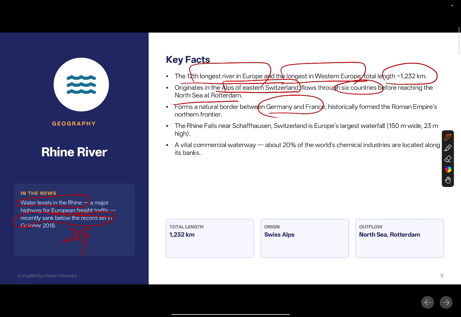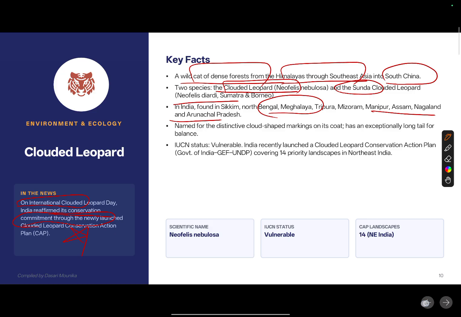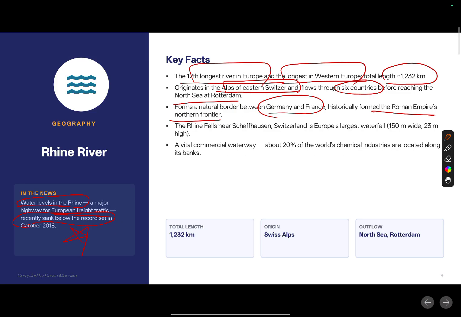So historically it formed the Roman Empire's northern frontier. So because of the availability of water, civilizations flourished there. Okay, clear. So the Rhine River, it is a vital commercial waterway because 20% of the world's chemical industries are located along its bank.